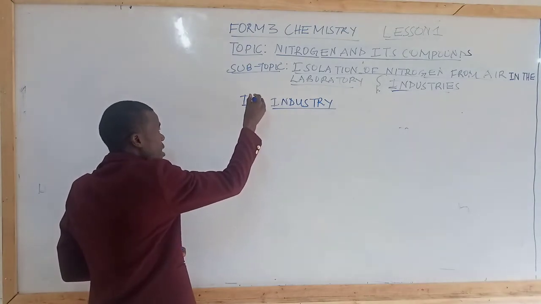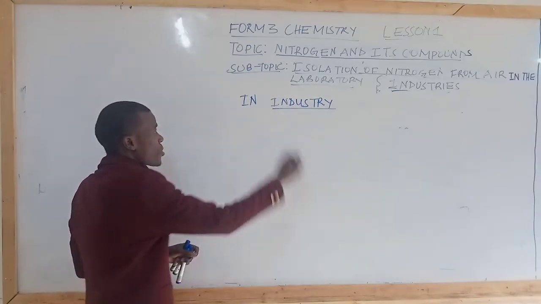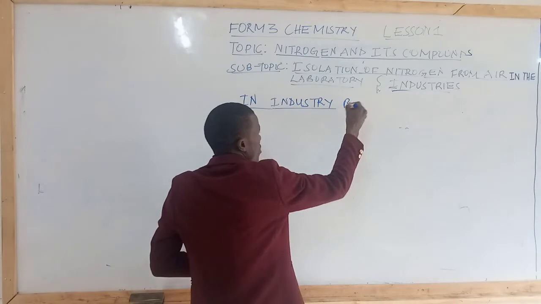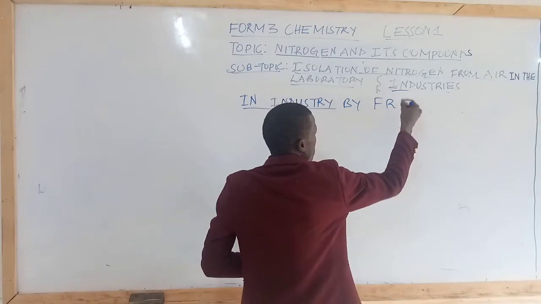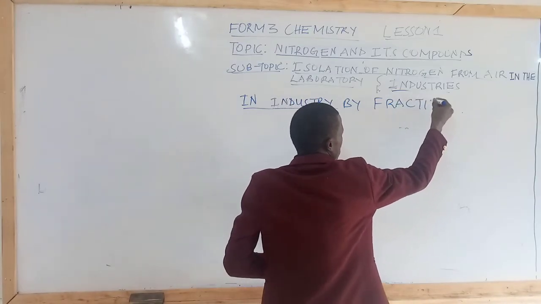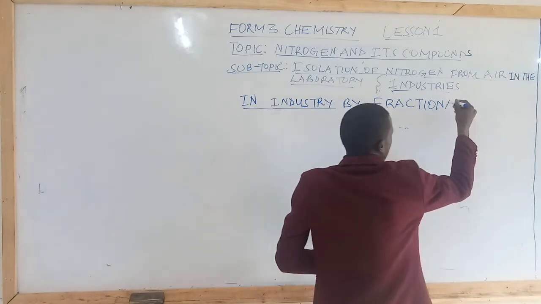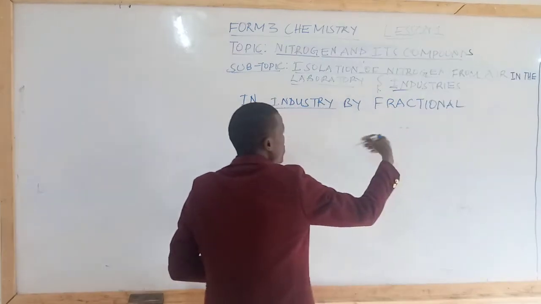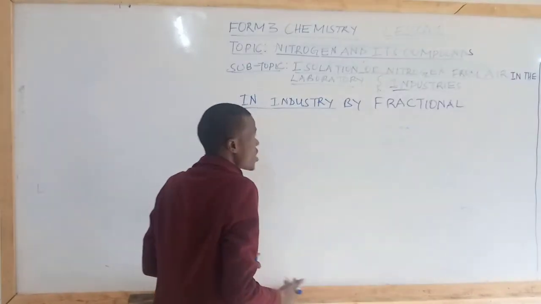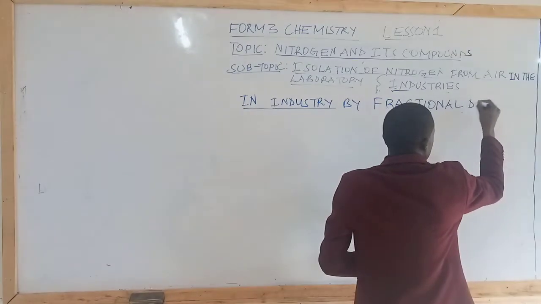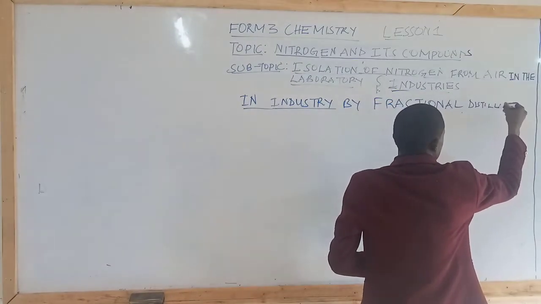We were introduced to this process known as fractional distillation in Form 1, where we were informed on how we can obtain or separate the components of air.